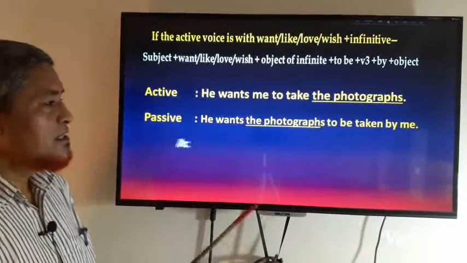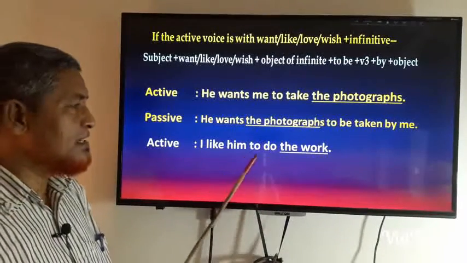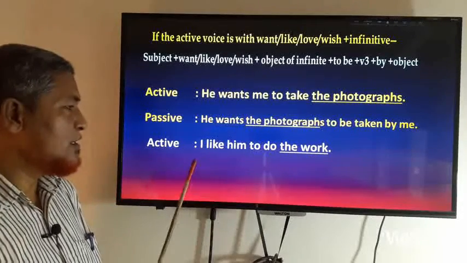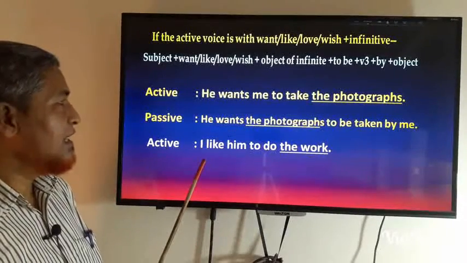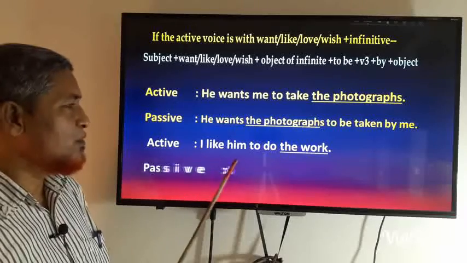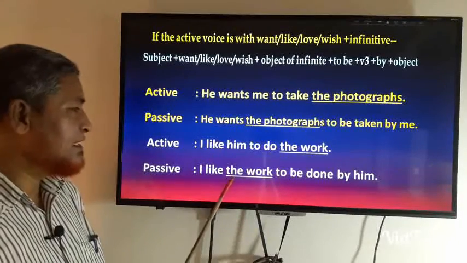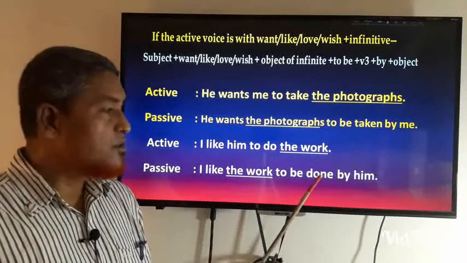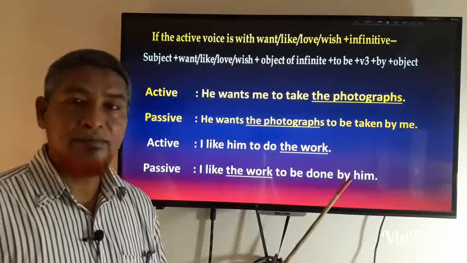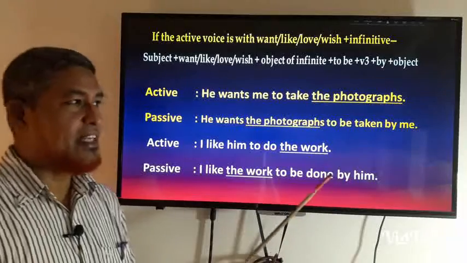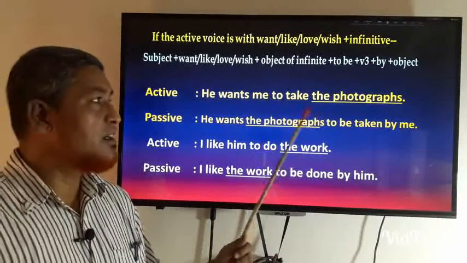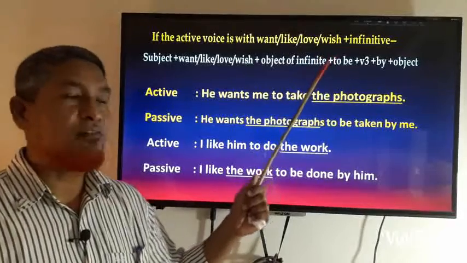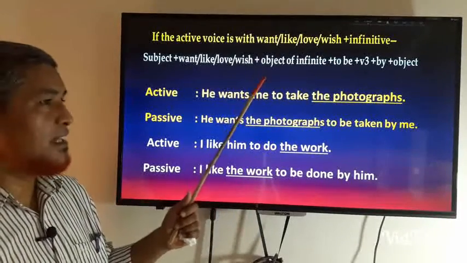So there is another example. I like him to do the work. So you will write it like this: I like the work to be done by him. So, my dear student, if the active voice has this structure, you will have to make it passive like this.